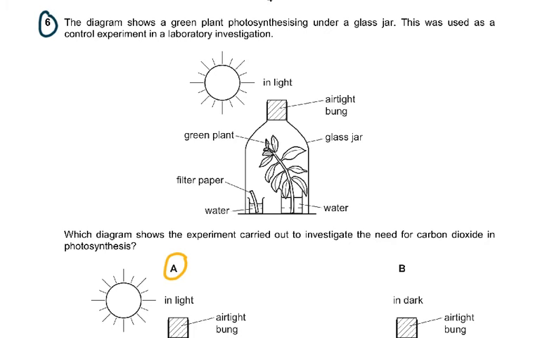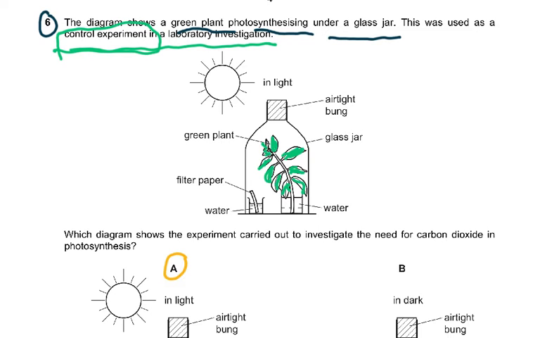Question 6. The diagram shows a green plant photosynthesizing under a glass jar. So this is what you can see. It's a green plant. If I just shade this green, so it is a green plant. And what are we studying? We are studying photosynthesis, right? And this was used as a control experiment in a laboratory investigation. So this was the control experiment. And in the control experiment, what do we have? We have an airtight bung, we have light, we have a glass jar, we have water here, we have filter paper, and we have a green plant.